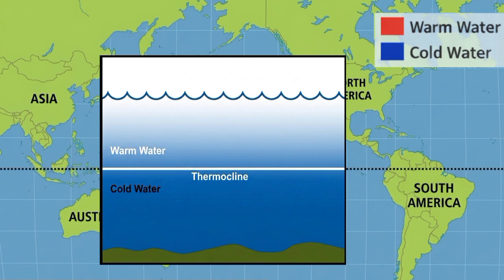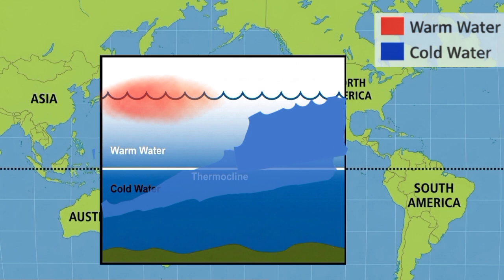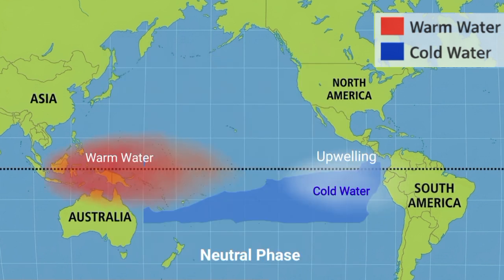Understanding the upwelling and thermocline. Upwelling is mainly caused by trade winds, but the thermocline controls the upwelling. The thermocline is a layer in the ocean that separates warm surface water and cold deep water. So, as the surface water is warm, the temperature of water below the surface is cold. When warm surface water accumulates on the western side due to trade winds, deep cold water rises on the eastern side. This process is called upwelling. It brings nutrient-rich cold water which attracts fish and becomes a good fishing zone near the Peru and California coast. That means cold current with upwelling provides rich fishing grounds.